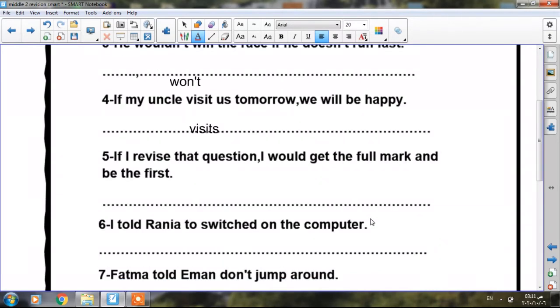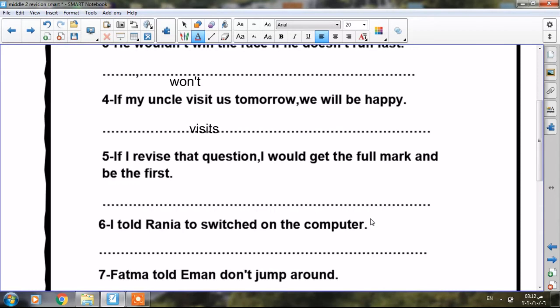Okay, number 5. If I revise the question, I would get the full mark and be the first. I did not get the full mark and I wasn't the first. Okay, if I revised that question, I would, yes, I would get the full mark and be the first. If I revised, because it's the second conditional.